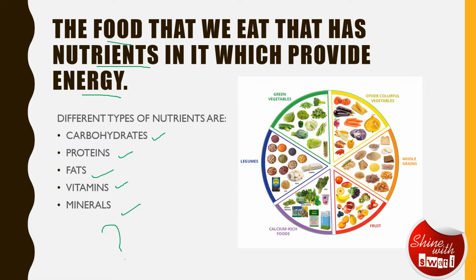And how do we get this roughage? From where do we get this roughage? We get it from fresh fruits, we get it from bread, wholemeal bread, because they are the important sources of roughage in our diet. As you can see in the picture, it shows a good balance of the diet, or we can call it balanced diet. For that, we need to intake green vegetables, legumes, calcium-rich foods, fruits, very important, whole grains, and other colorful vegetables as well.